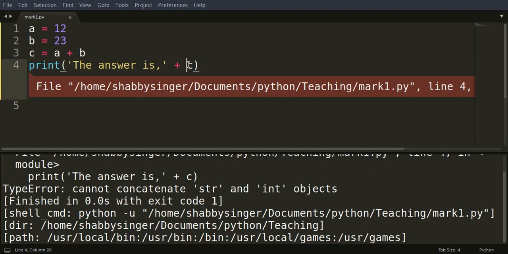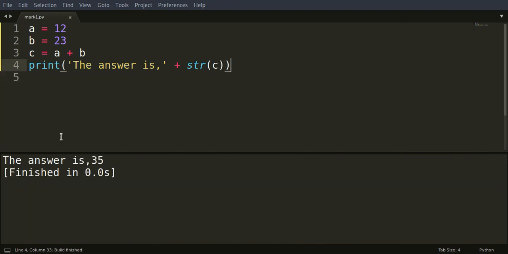Now to convert an integer into a string, you use the str function. You just put str around this c, and that should do it. And see, the answer is 35. Yes, this is a tedious process, because you'll have to convert the values again and again, and it gets boring, I know.